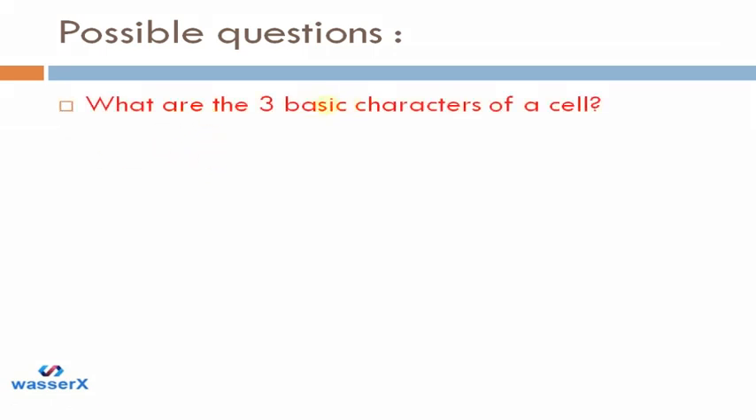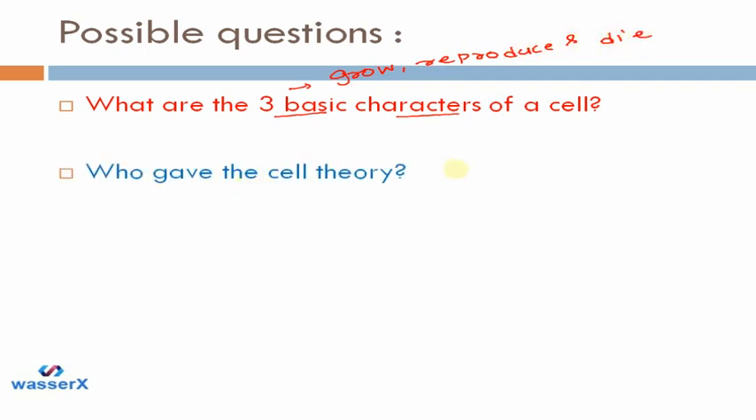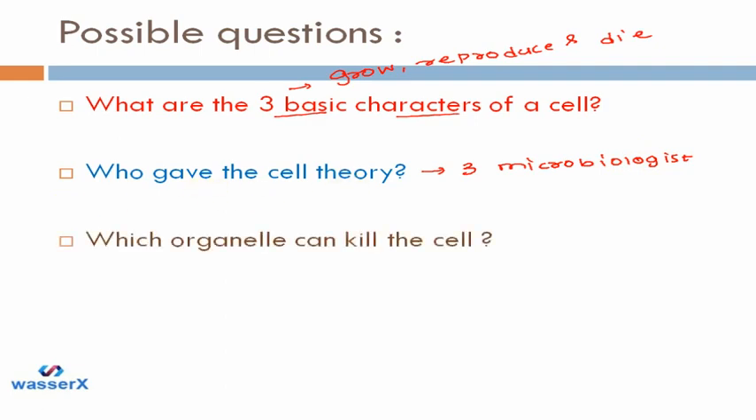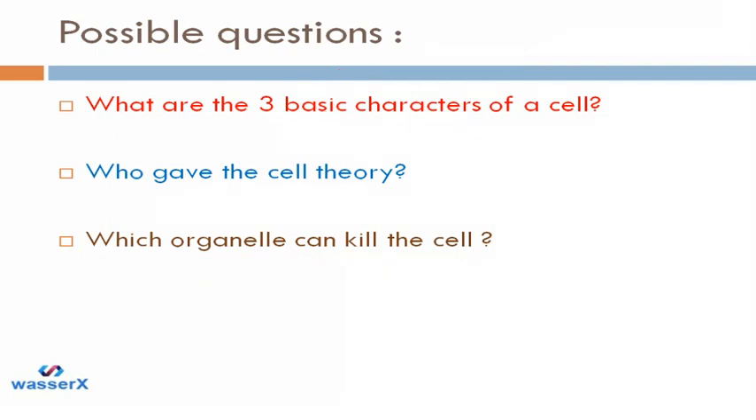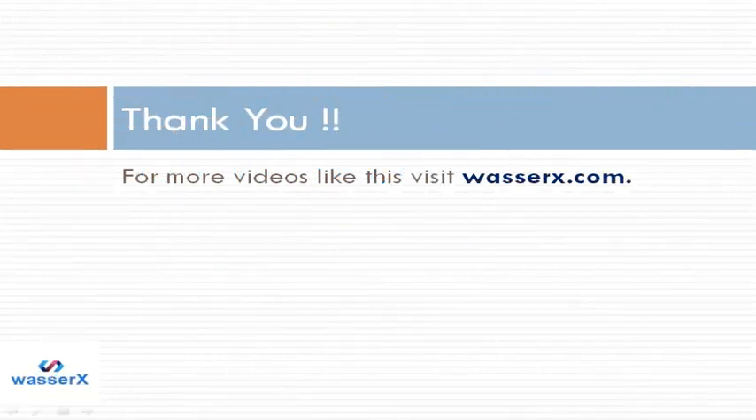Okay, so now let's see what are the possible questions which can be asked in the examination. First, what are the three basic characteristics of a cell? They will grow, they will reproduce, and they will die. So these are the three characteristics of a cell. Next, who gave the cell theory? Three microbiologists, Schleiden, Schwann and Virchow. They gave the cell theory. And what organelle can kill the cell? We know that lysosomes can kill the cells. So these are the questions that can be asked in the exam.